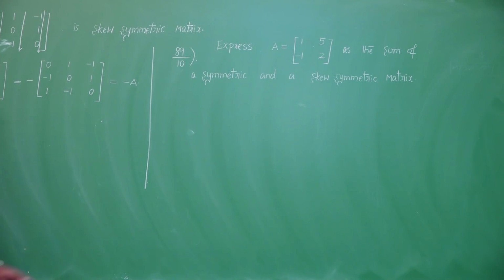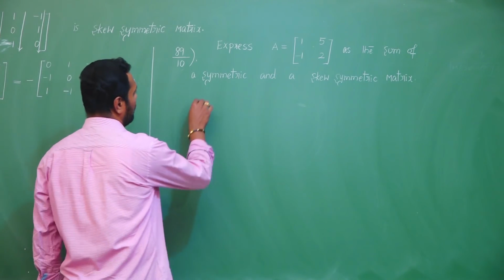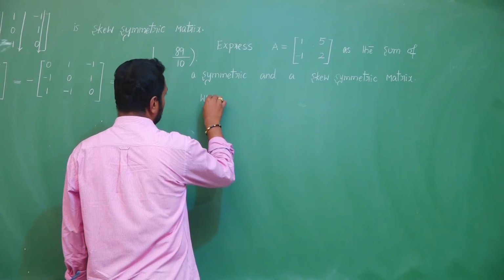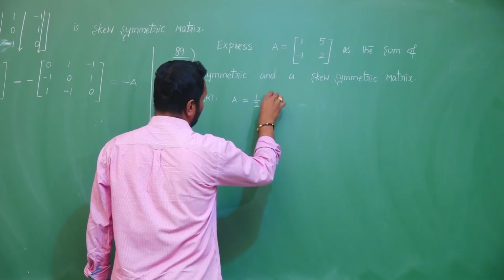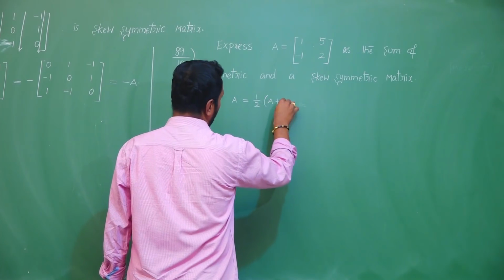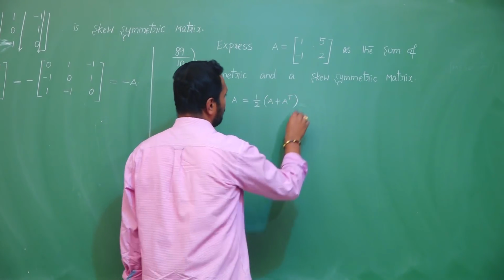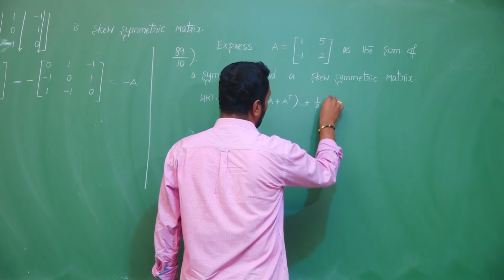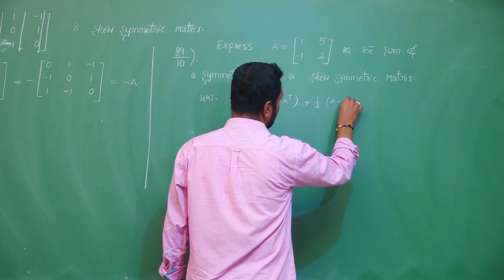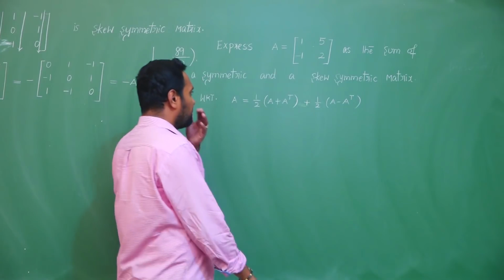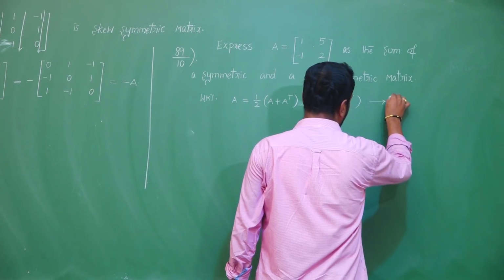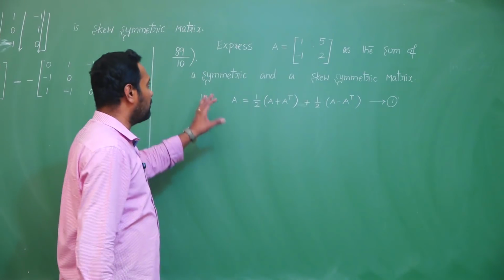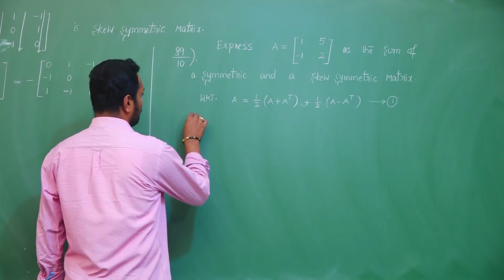Based on this model, we have already proved that every square matrix can be written as half into (A plus A transpose) plus half into (A minus A transpose). This is equation 1. So into this form I have to convert the given matrix.